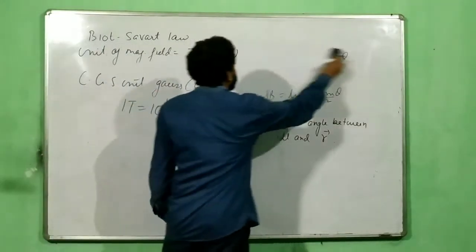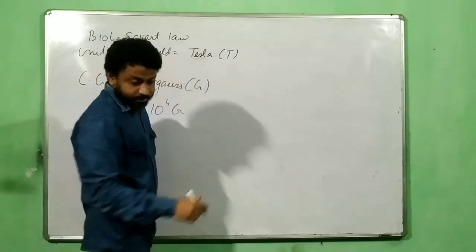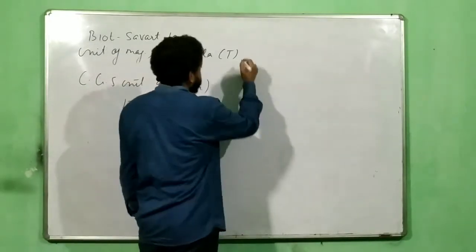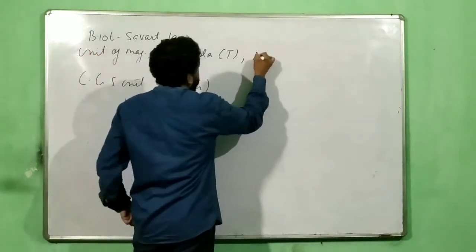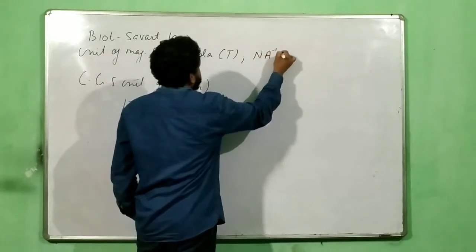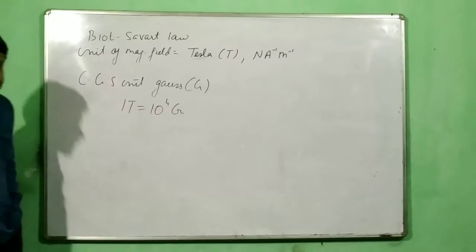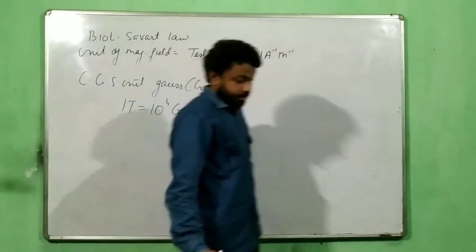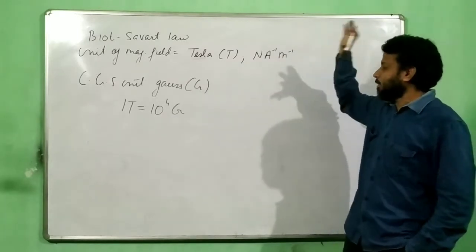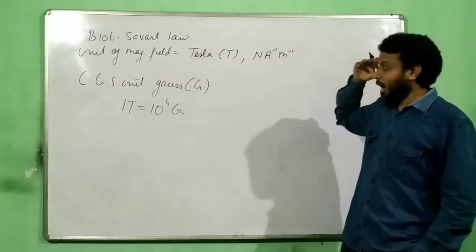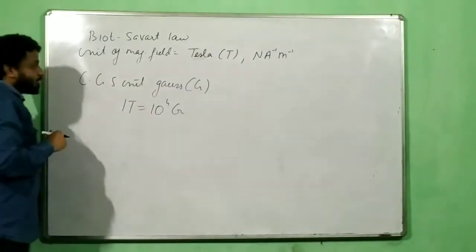It has one more unit, which will come later. That is Newton ampere meter inverse. Magnetic field has one more unit, and that is called Newton ampere meter inverse. Basically, you know from where this is coming. I don't want to go into flashback. Obviously I am going to teach this, it's coming up very soon. Not today, it will take some time.